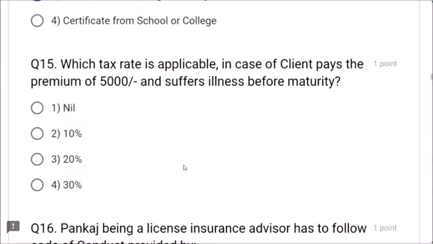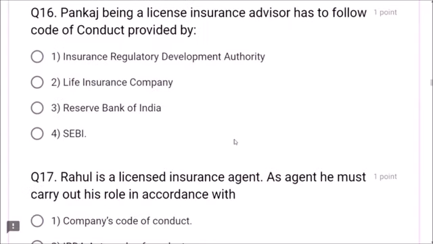Next, question number 15. Which tax rate is applicable in case a client pays the premium of 5,000 and suffers illness before maturity? Do you expect there will be some tax? There will be no tax, friends. Just blindly tick nil. There will be no tax. Next, question number 16. Pankaj, being a licensed insurance advisor, has to follow the code of conduct provided by which body: Insurance Regulatory Development Authority, Life Insurance Company, Reserve Bank of India, or SEBI? Dear friends, Insurance Regulatory Development Authority is the mother, IRDA. IRDA is the correct answer, friends.